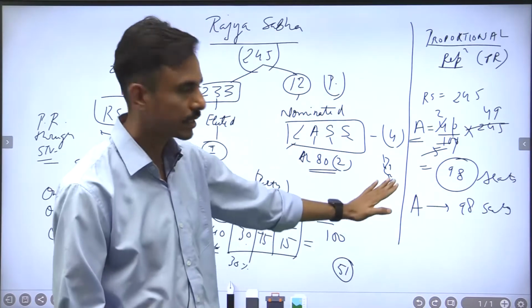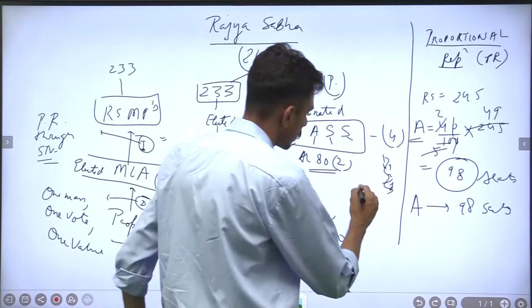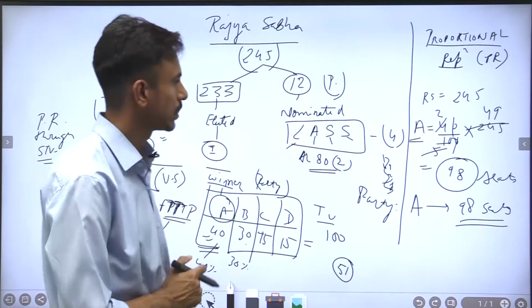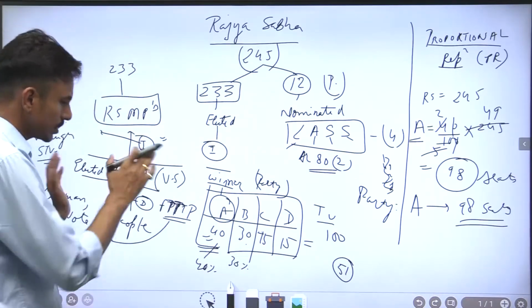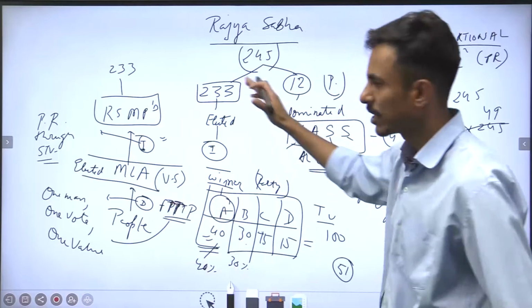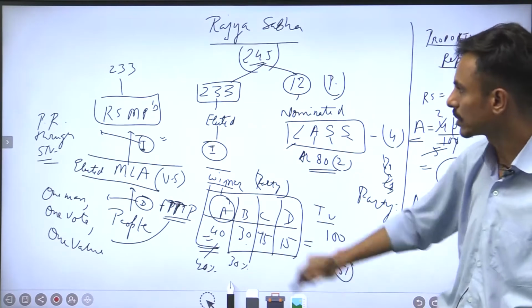I hope it is clear. 40% of 245 is 98, right? So party A would get 98 seats in Rajya Sabha. So this is how proportional representation works. I repeat again, Rajya Sabha has 245 members, 233 are elected, 12 are nominated, right?